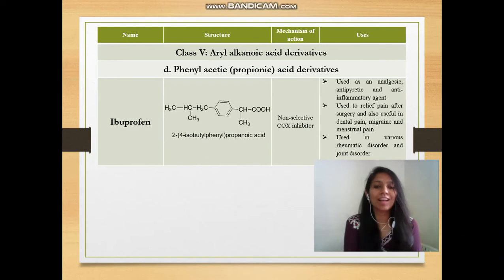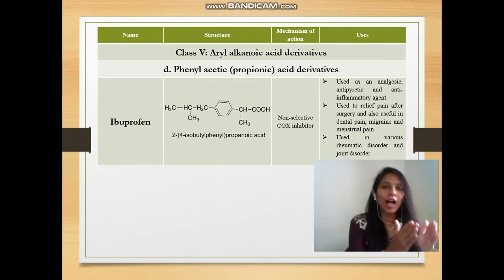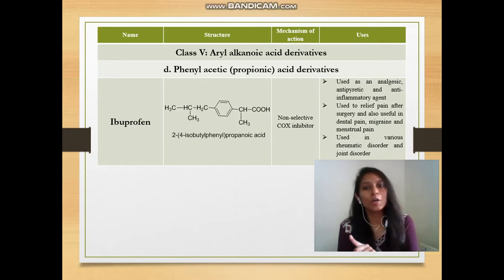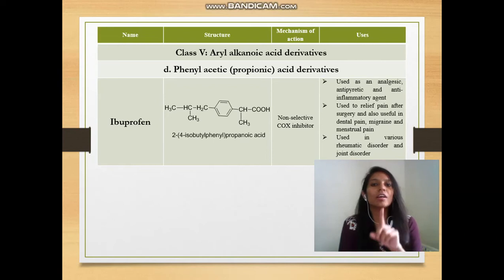Further we have class D, that is phenyl acetic or phenyl propionic acid derivatives. Two different ring structures: phenyl acetic acid derivatives as well as phenyl propionic acid derivatives. We have ibuprofen. Divide the name into two: ibuprofen means isobutyl group, ibu, plus profen means propionic acid. It means it has an isobutyl group as well as propanoic acid attached to the phenyl ring. It is also a non-selective COX inhibitor, and ibuprofen is widely used as an analgesic and antipyretic.